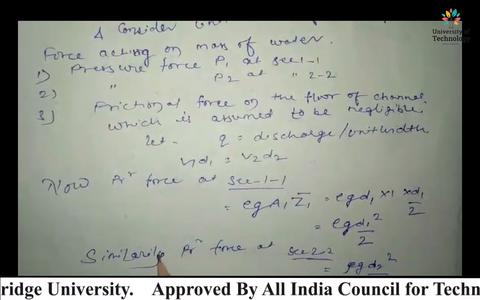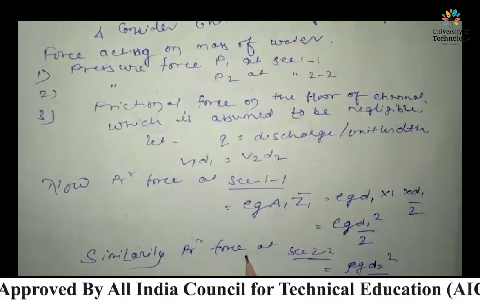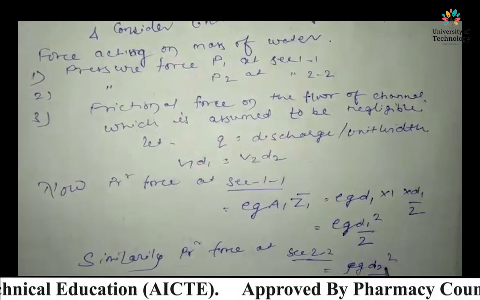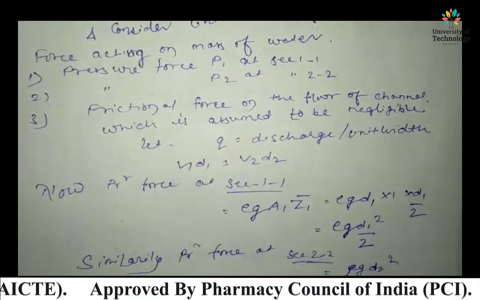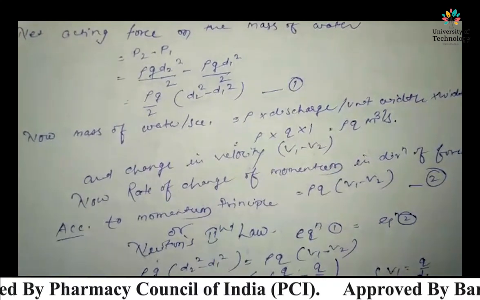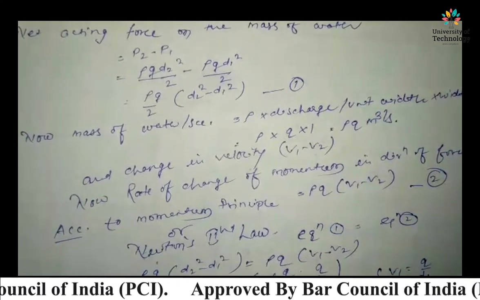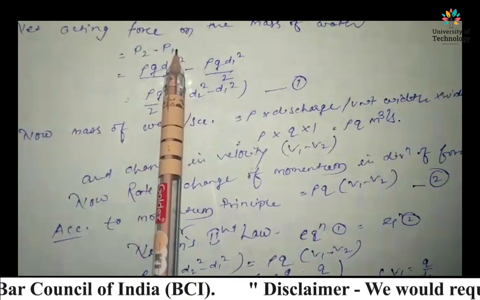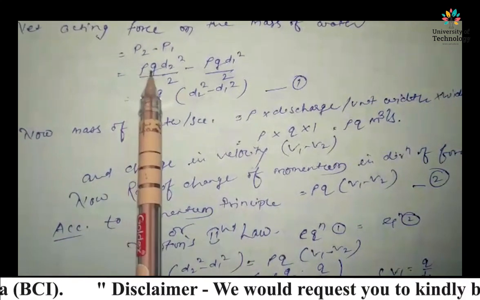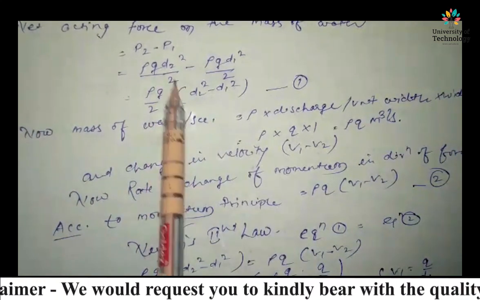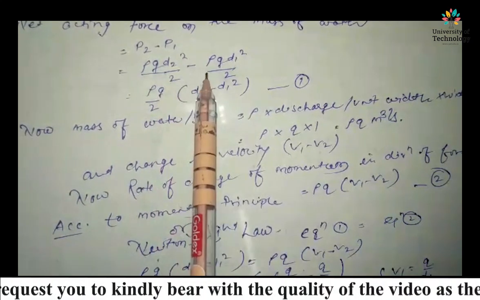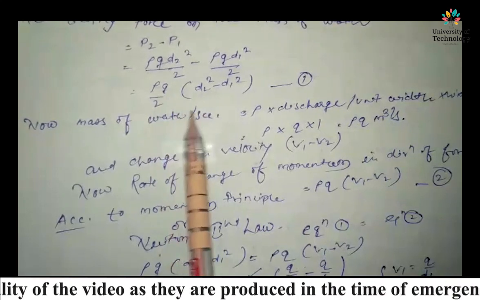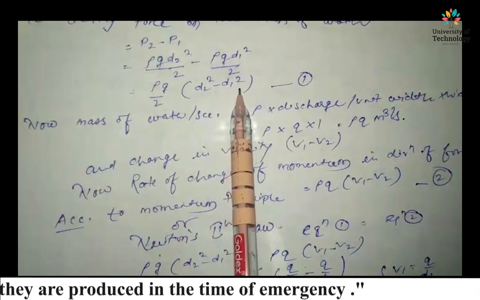Now we can similarly find the pressure force at section 2, that is rho g D2 square by 2. Now the net acting force on the mass of water is P1 minus P2, right? The value of P1 is rho g D1 square by 2 and the value of P2 is rho g D2 square by 2. Solving this, we find rho g by 2 into D1 square minus D2 square, that is equation 1.